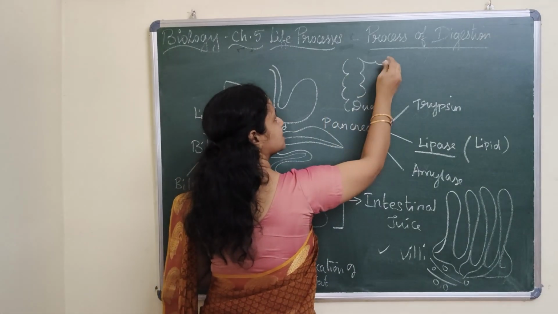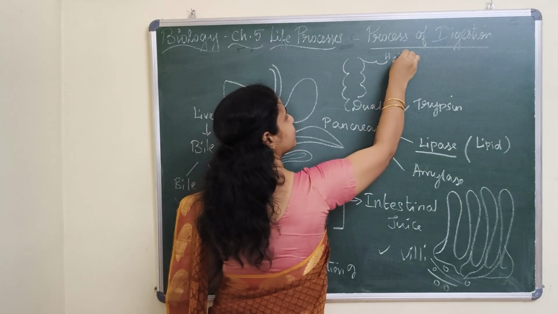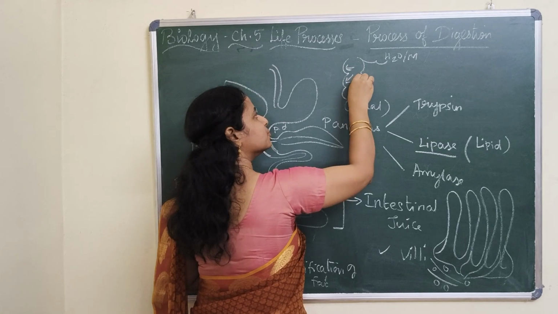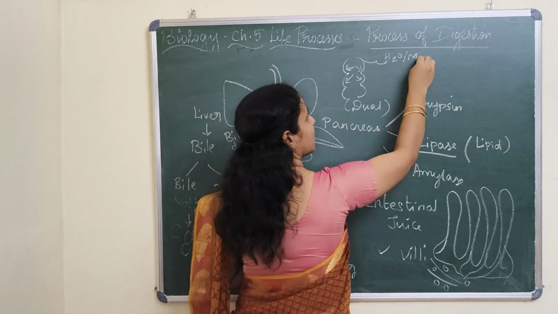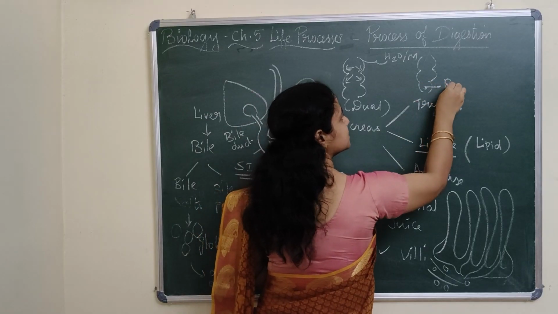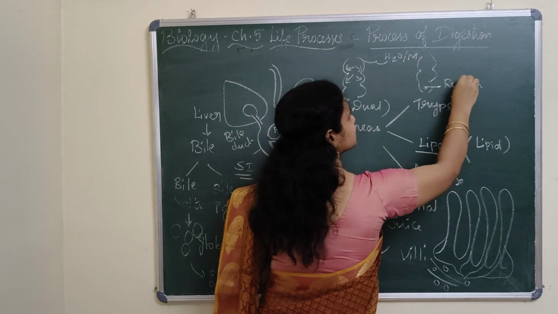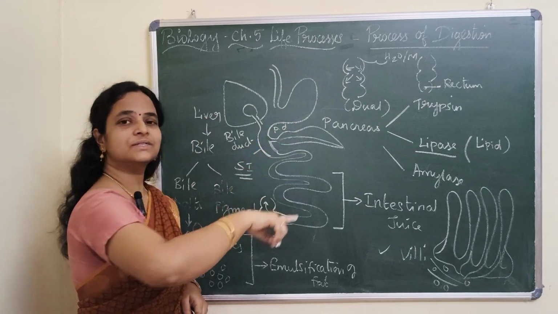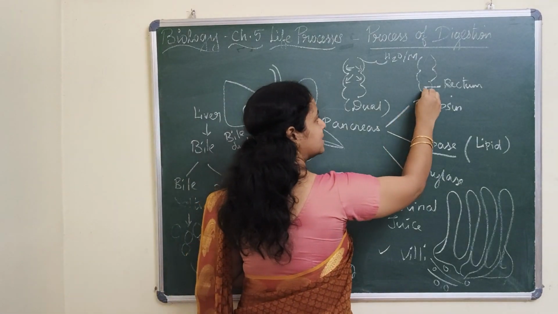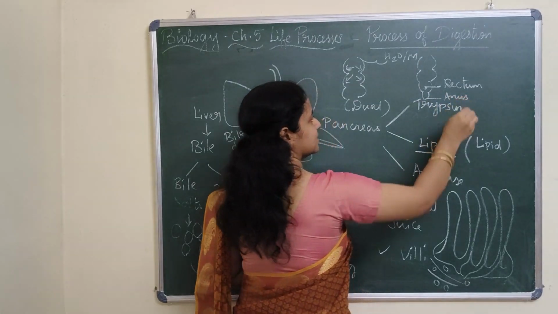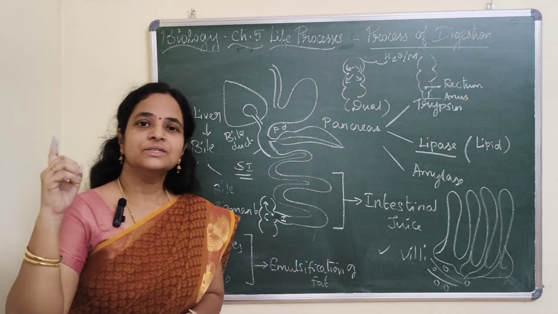In the large intestine, water and a few minerals are absorbed. The remaining waste will be stored temporarily in a place called the rectum, and finally it is excreted via the anus.